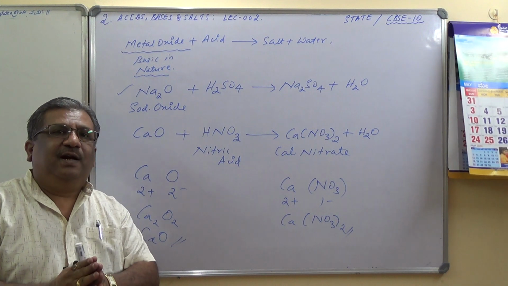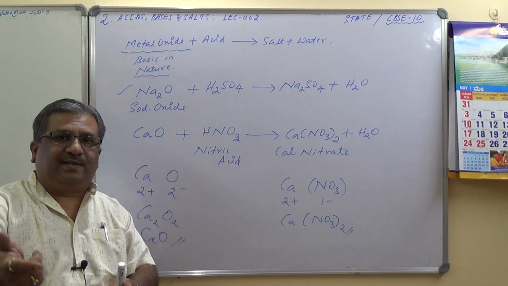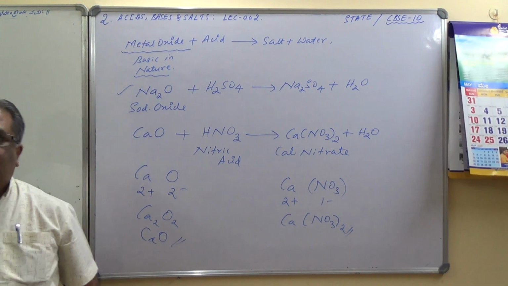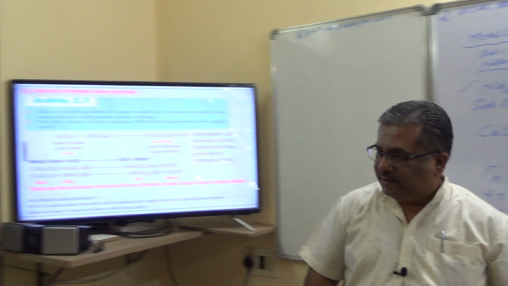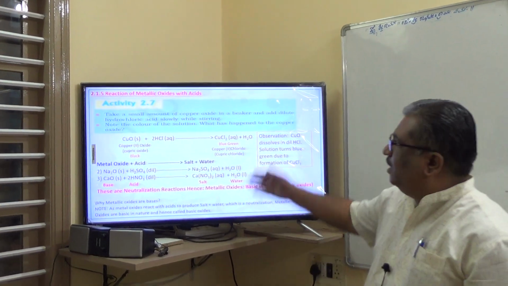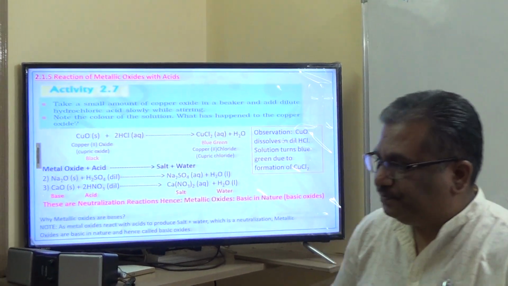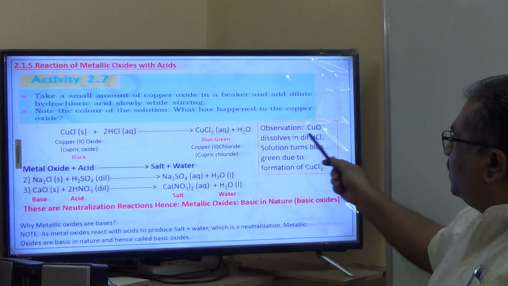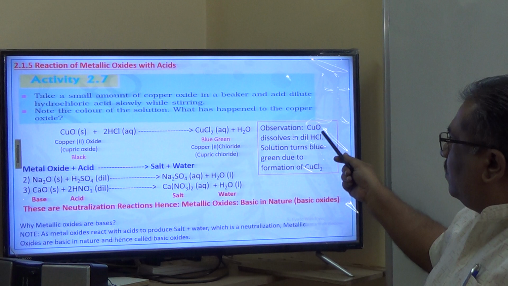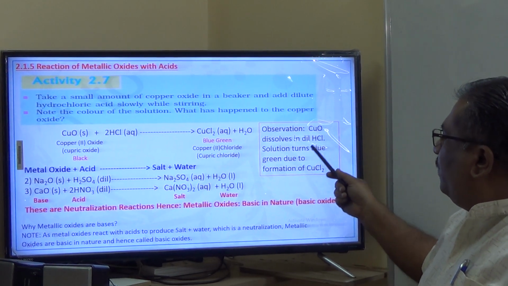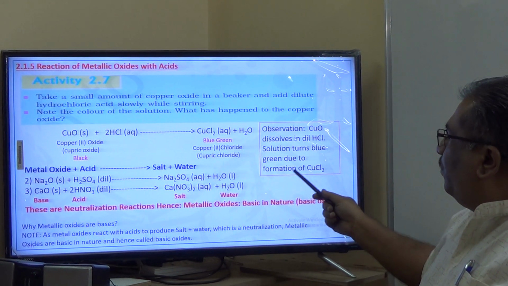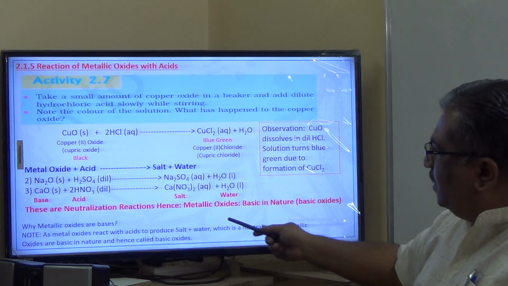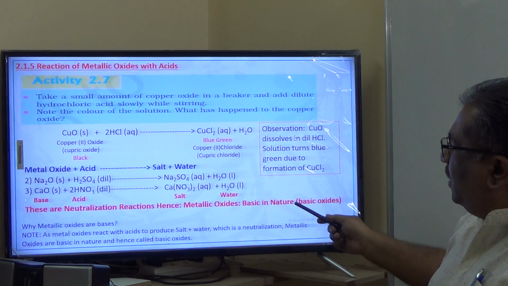Next reaction is non-metallic oxides with bases. Very important, non-metallic oxides with bases we'll see. First I will direct you to the PPT, note down the notes, and then we'll go to the next thing. Here it is explained. Activity, the observation here you can see cupric oxide dissolves in dilute HCl solution and turns blue-green due to formation of cupric chloride. And these are neutralization reactions, hence metal oxides are basic in nature.